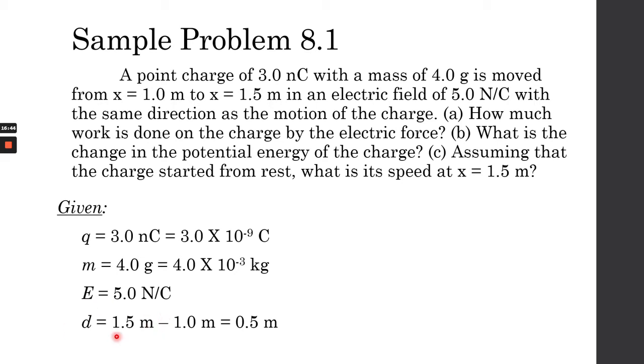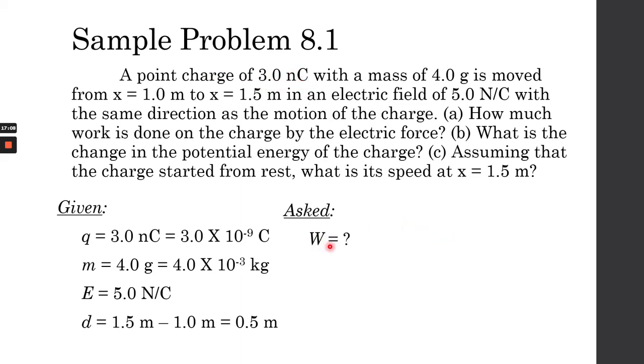And our distance traveled is our final position minus our initial position. So we have 1.5, this is our final position, minus 1, our initial position, which is equal to 0.5 meters. So this is the only distance traveled by our charge, 3.0 nanocoulombs.